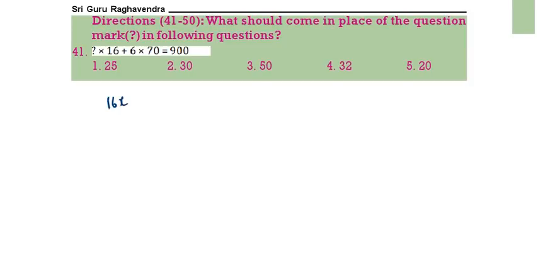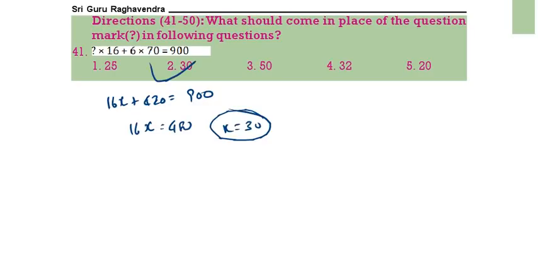X into 16, that means 16x plus 420 is equal to 900. Therefore, 16x is equal to 480. X value 30. 2 is the correct answer.